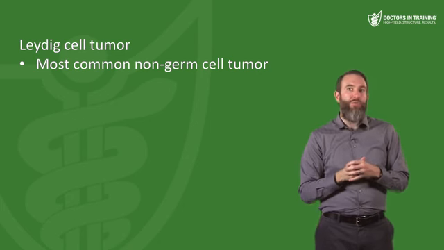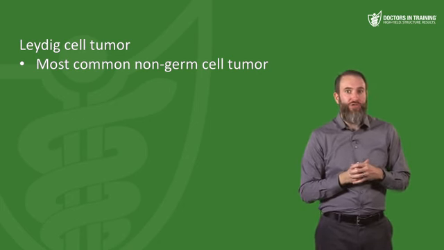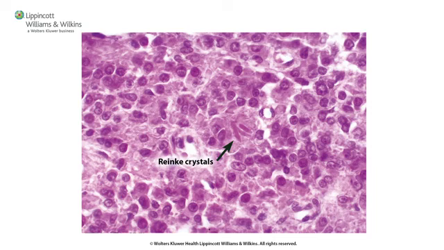Next, let's move on to the testicular non-germ cell tumors. So this is only just about 5% of testicular tumors in general. Again, these are also nicer because they are mostly benign. Leydig cell tumors are the most common of the non-germ cell tumors. They contain Reinke crystals. So these are lipofuscin pigment and rod-shaped, kind of crystal-like structures. We're really not sure if they serve any function, but you might see that on a question.